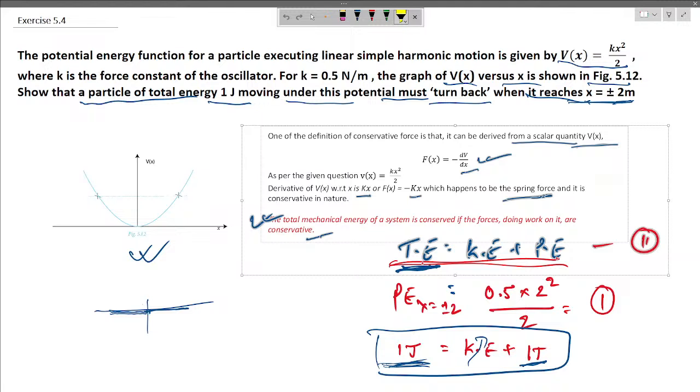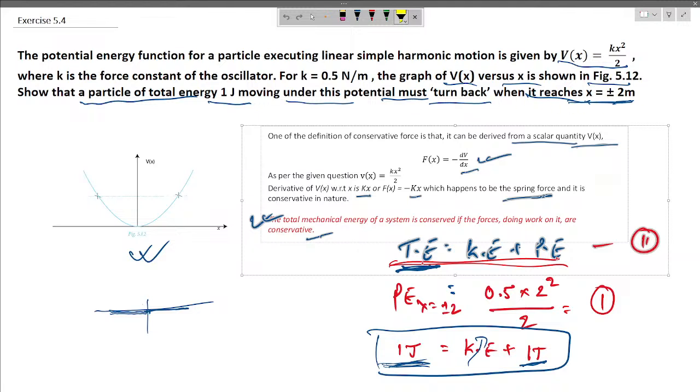So the total mechanical energy of the system is conserved if the forces doing work on it are conservative. So in this case also we see that total energy would be conserved because the spring force is a conservative force. Now we have to show that the total energy of the particle is 1 joule. So what it is saying is that we have to show that the particle with the total energy of 1 joule moving under the potential must turn back when it reaches x equals to plus minus 2.